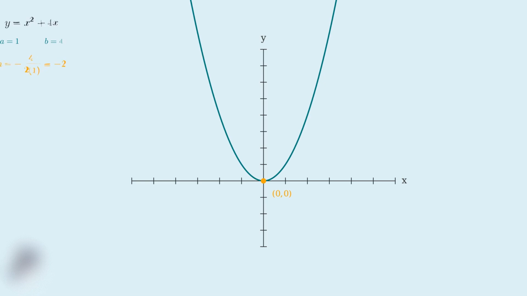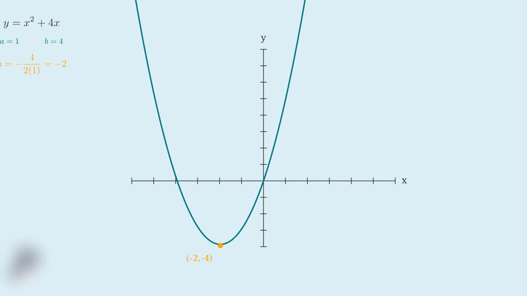Now let's change the equation to y equals x squared plus 4x. Here, a is still 1, but b is now 4. Using the vertex formula, h equals negative 4 divided by 2 times 1, which equals negative 2. Notice how changing the b coefficient moved the vertex horizontally. When b was 0, the vertex was at x equals 0. When b became 4, the vertex moved to x equals negative 2.